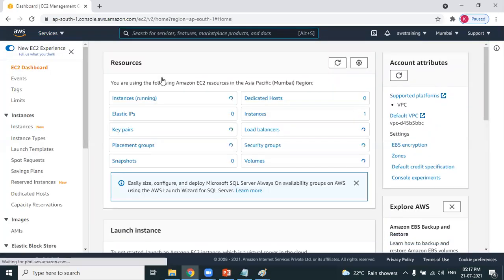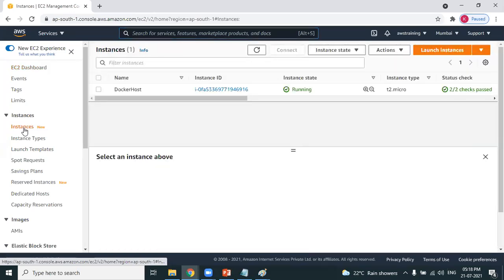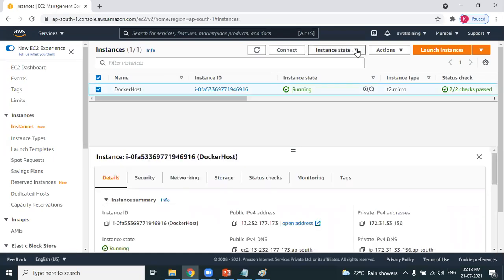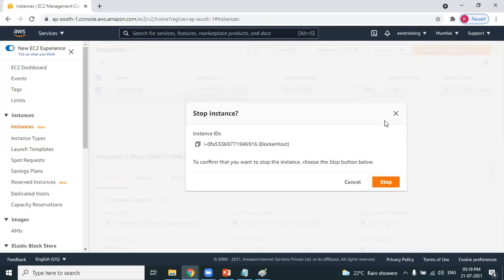Then you are in the EC2 dashboard. Which service are you in? You are now in the EC2 dashboard. Go to instances. Instances are nothing but virtual machines. As you can see, this is a machine which I have already created. Don't worry, I'll be using this machine in the coming batch. So don't worry about this.